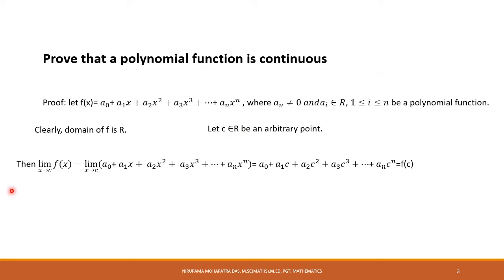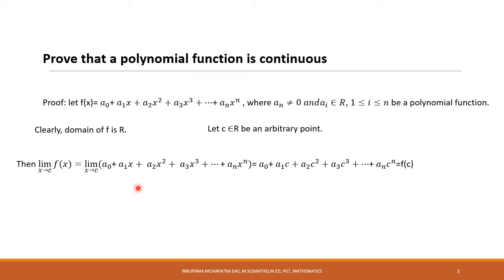So limit x approaches c, f(x) equals limit x approaches c of this polynomial, and we evaluate the limit. As usual we are using the direct method because we are not getting a 0 by 0 form, not getting an indeterminate form. So a0, a1c, a2c square, a3c cube and so on. This is basically f(c). So limit x approaches c, f(x) equals f(c).